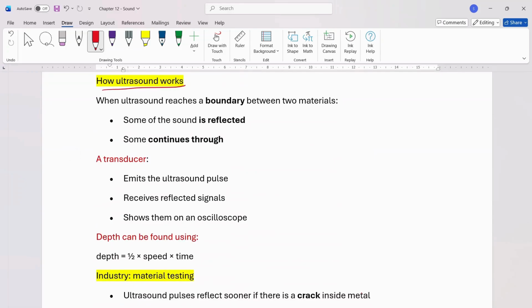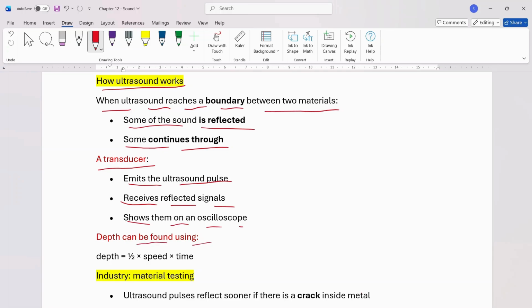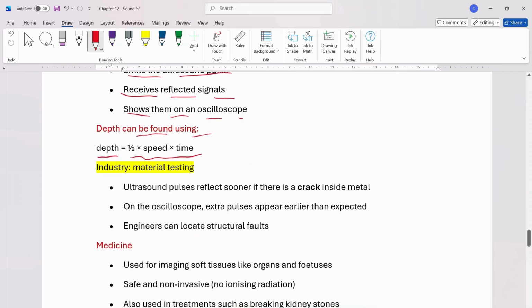How ultrasound works. When ultrasound reaches a boundary between two materials, some of the sound is reflected, some continues through. A transducer emits an ultrasound pulse, receives reflected signals, and shows them on an oscilloscope. Depth can be found using depth equals half times speed times time.